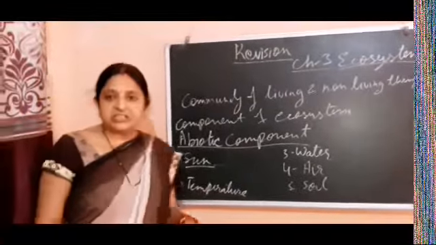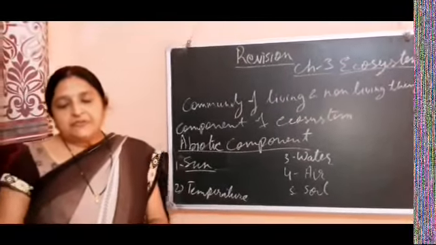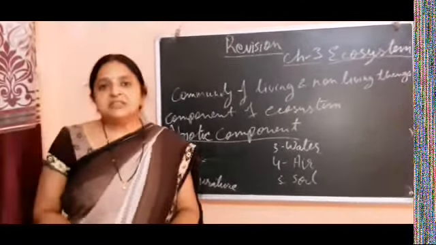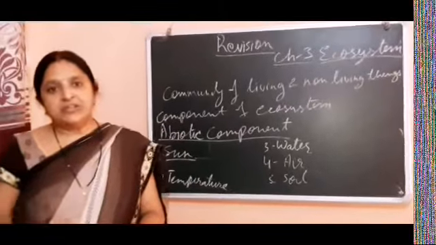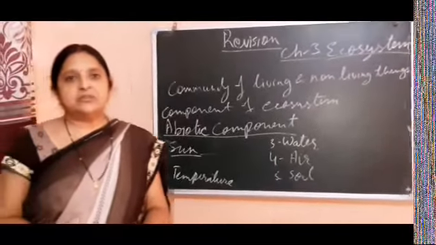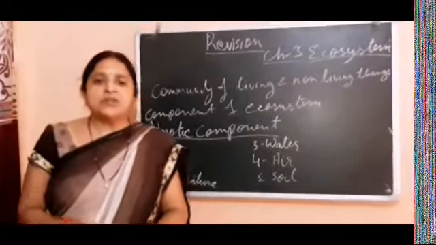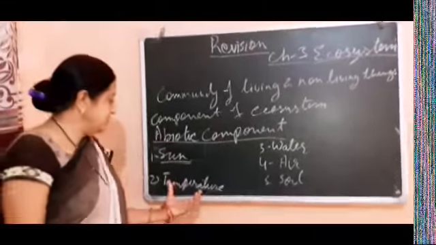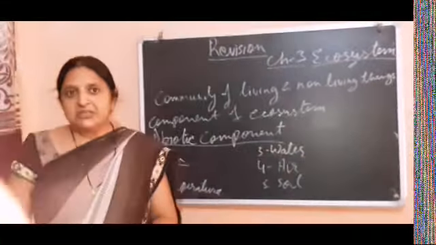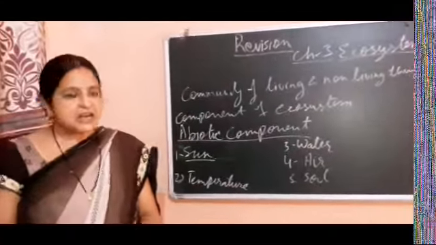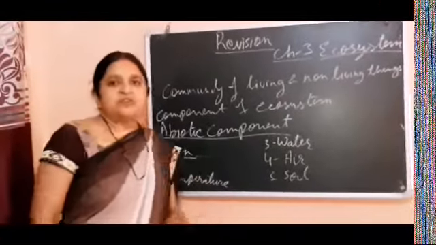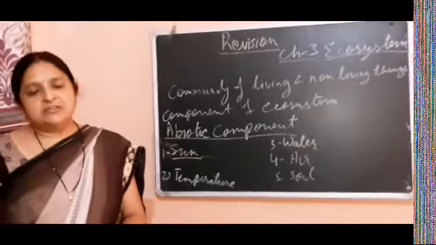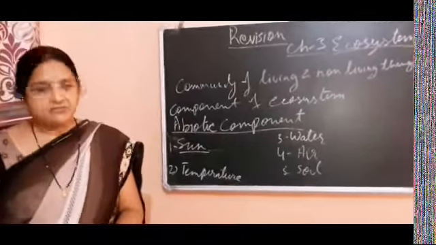Now second is the temperature. Most of the animals are living in hot temperature, and most are not living in cold regions. So in this way, variation in temperature is necessary, and it is found on this earth. It is also necessary for the survival of life on this earth.